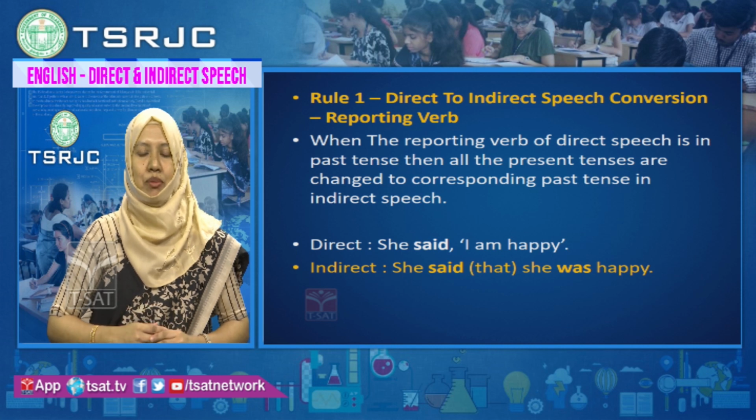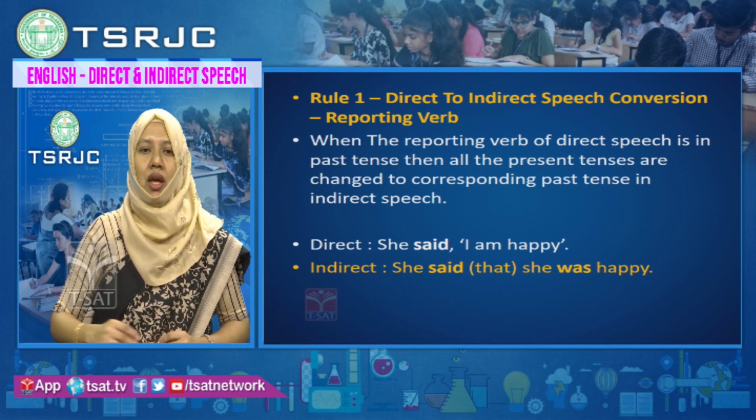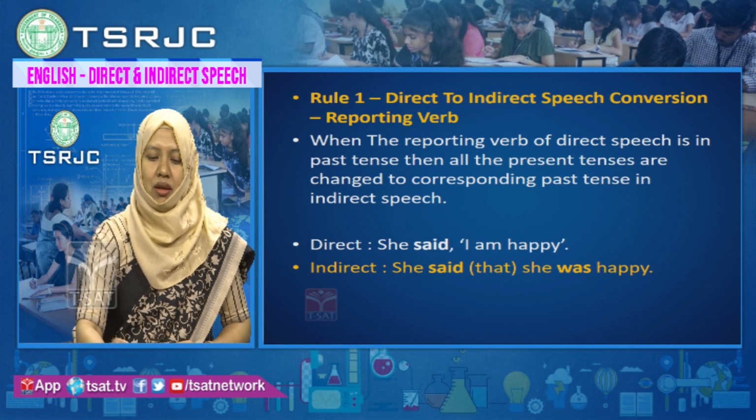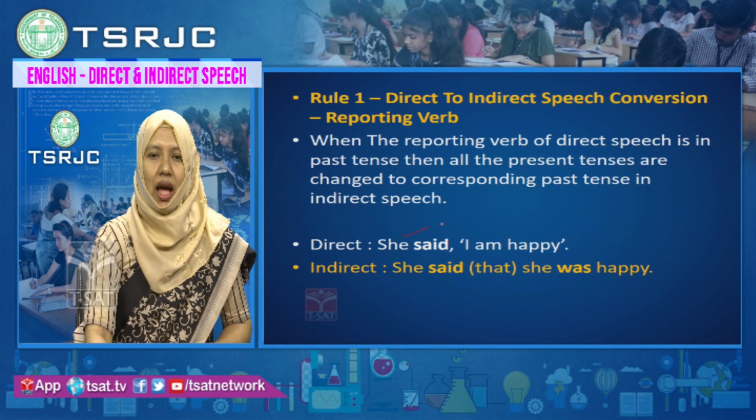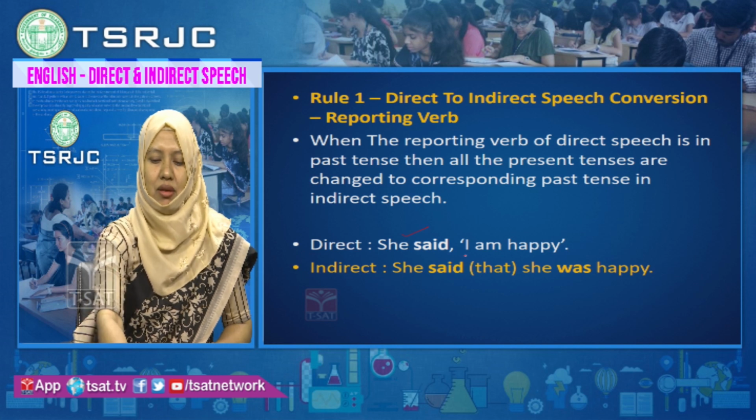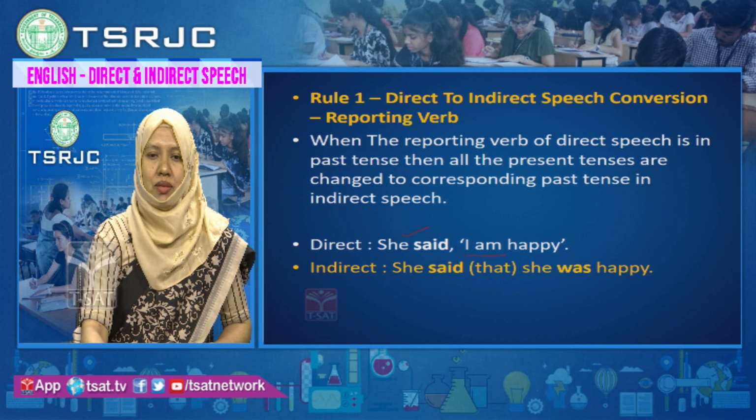Let us take the example of present tense. In direct speech, the sentence is, she said, "I am happy." Here the verb am is in present tense.